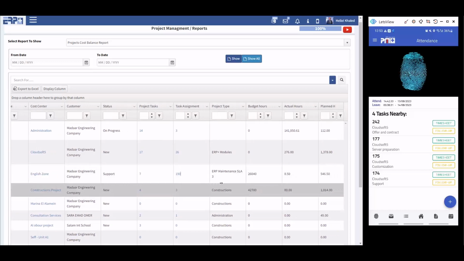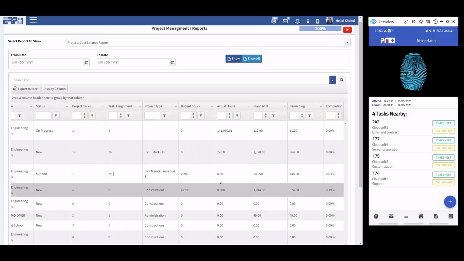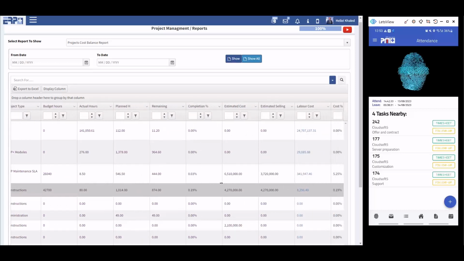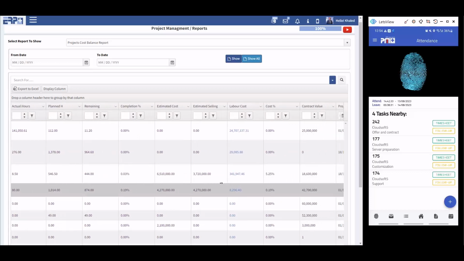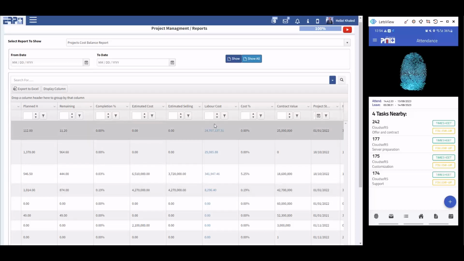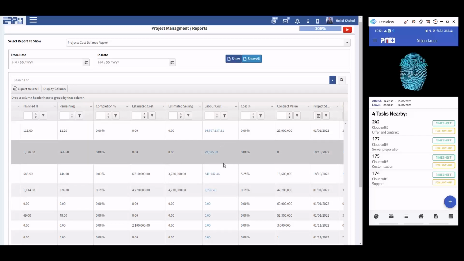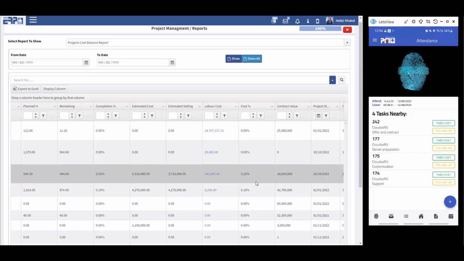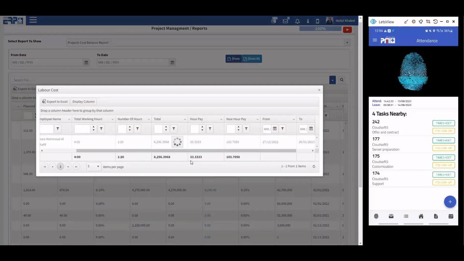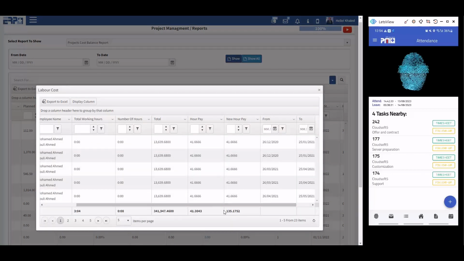This is the project type, budget hours. This is the setup of the project. This is the actual hours, planned hours, remaining, completion percentage, estimated cost, and here is the most important thing, which is the labor cost. It's directly calculated from the payroll journal and the time assigned for each project. It distributes the number of hours based on the payroll for each staff member and calculates the labor cost directly from here.